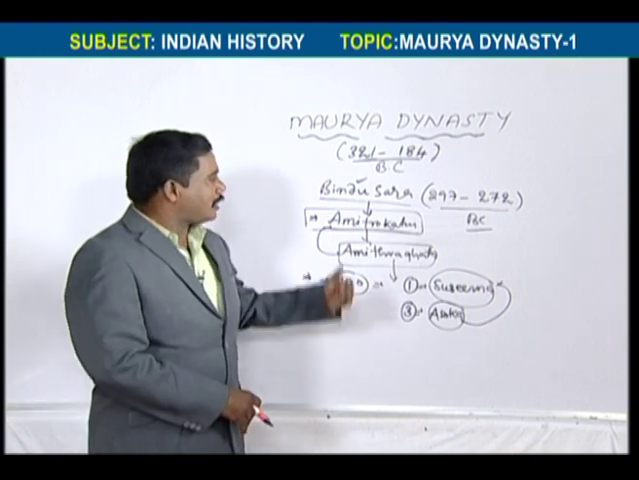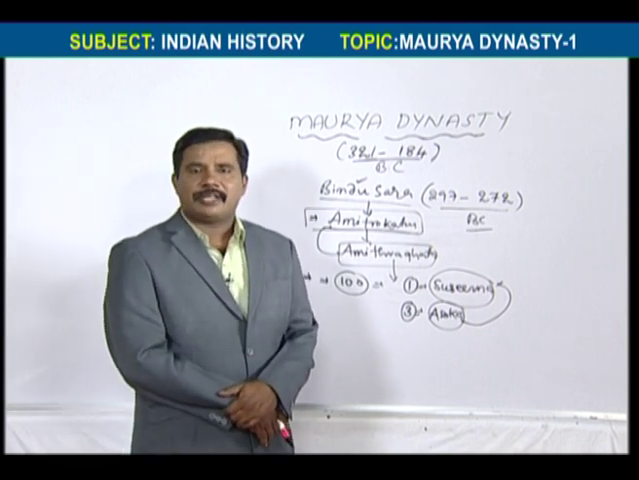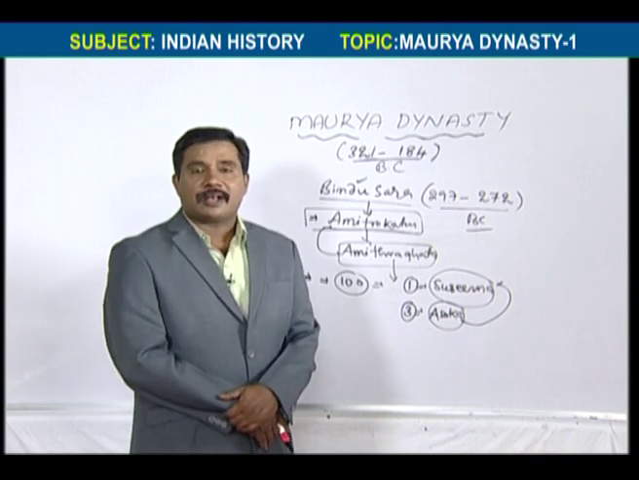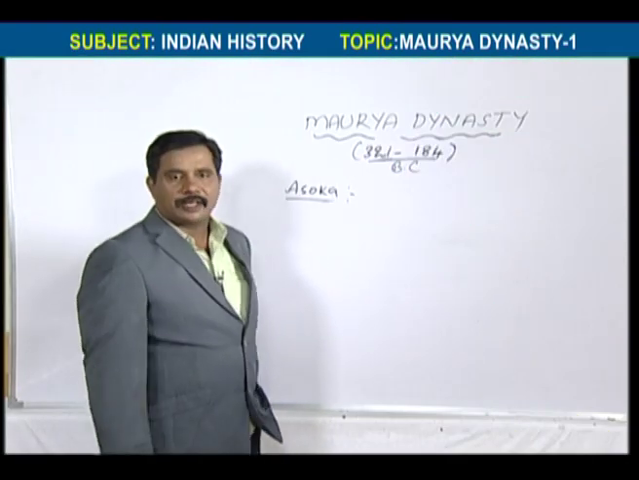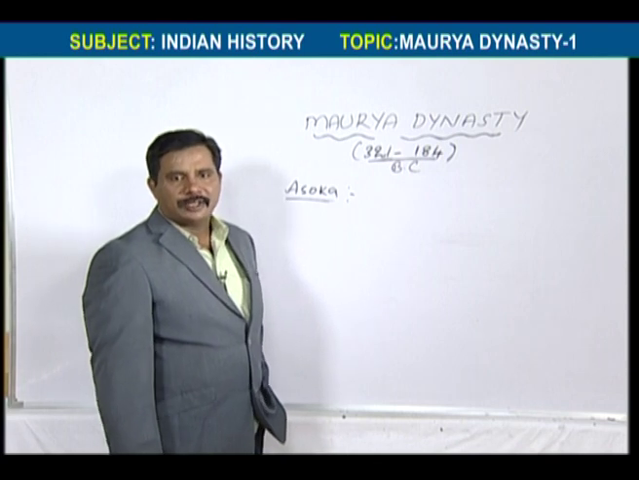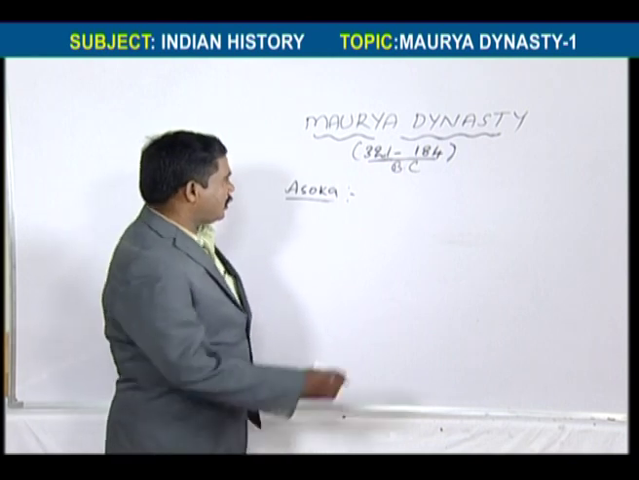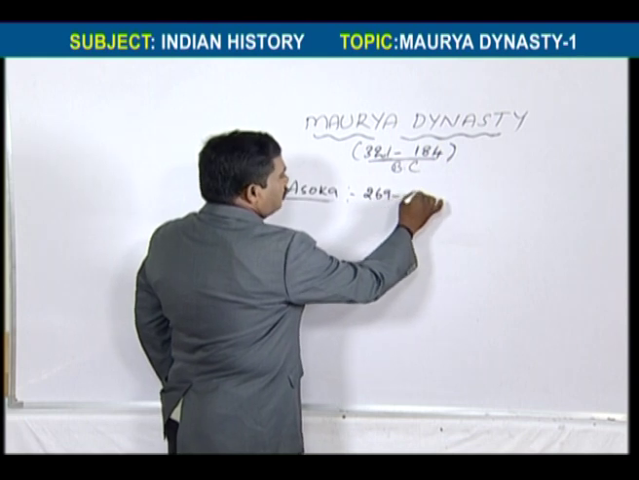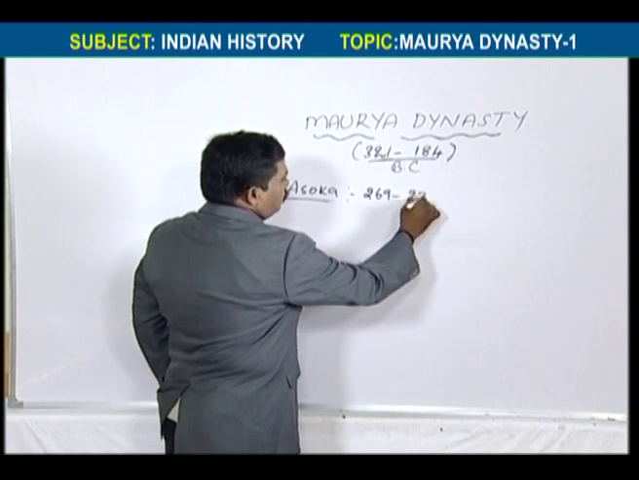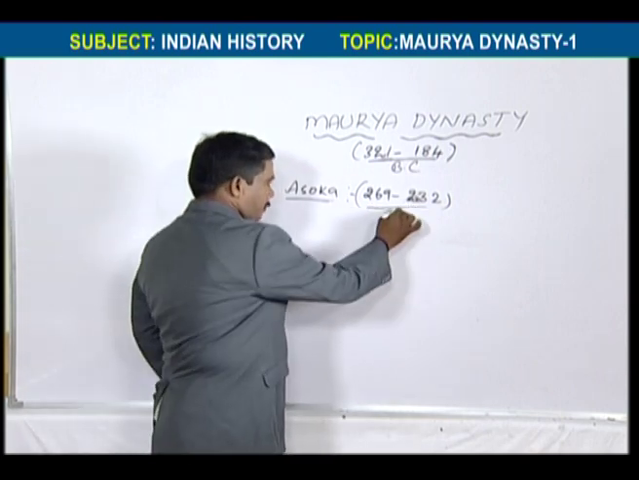Okay, after the death of Bindusara, there were clashes and controversy among the sons of Bindusara. We have to follow what those controversies were. Now we go to the great king, that is Ashoka. In India, he was a very talented, very important king. He ruled from 269 to 232 BC.